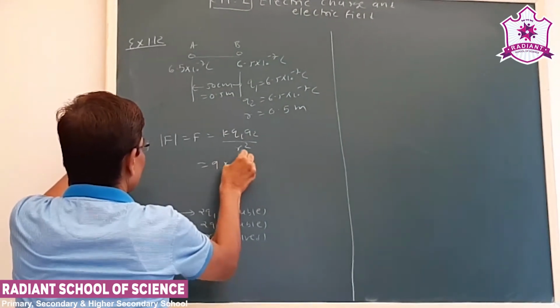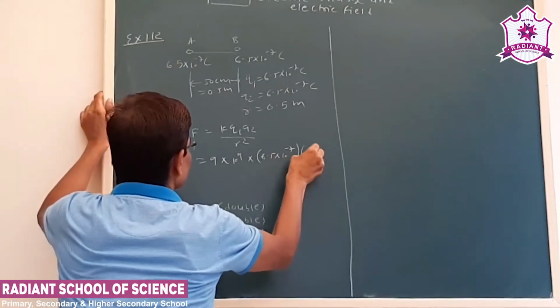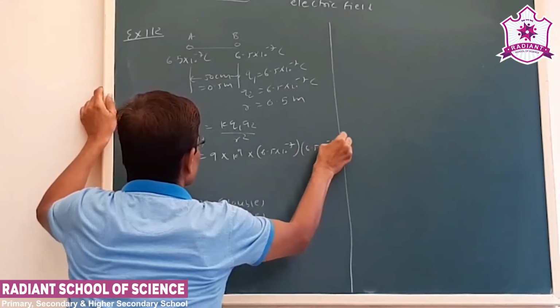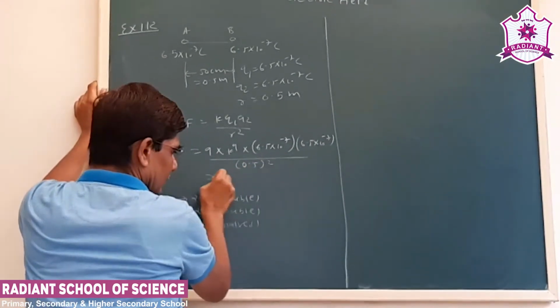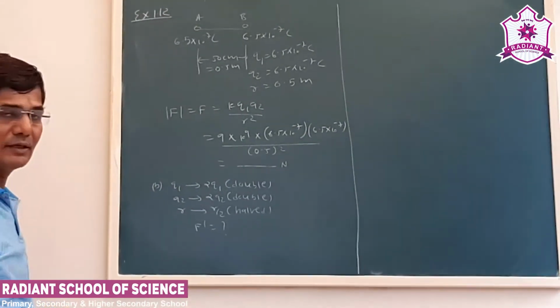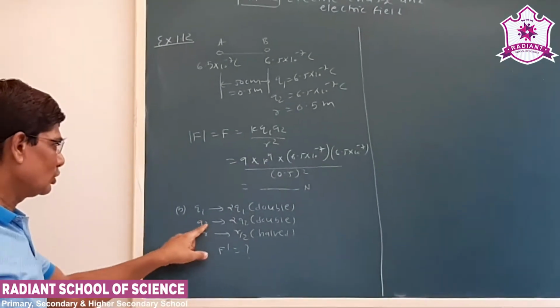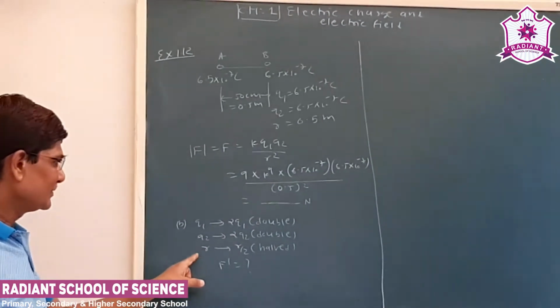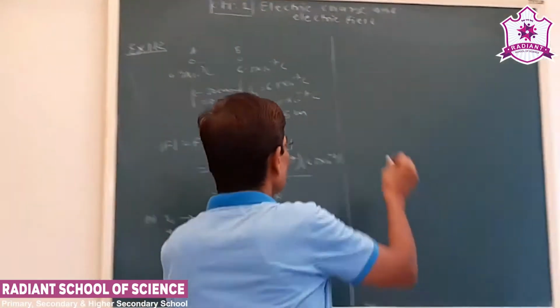That is 9 into 10 to 9, into 6.5 into 6.5 into 10 to minus 14, upon 0.5 whole square. Now the same question says that each of the charges is doubled. Q1 is made 2 times Q1, Q2 is also made 2 times Q2, and the distance is made half. What will be the new force?